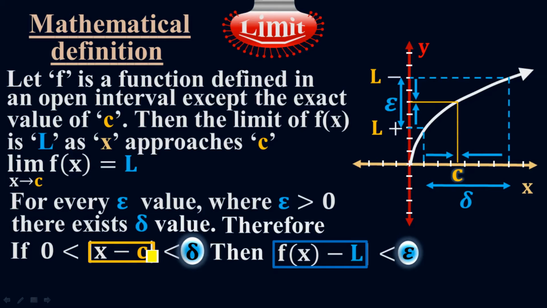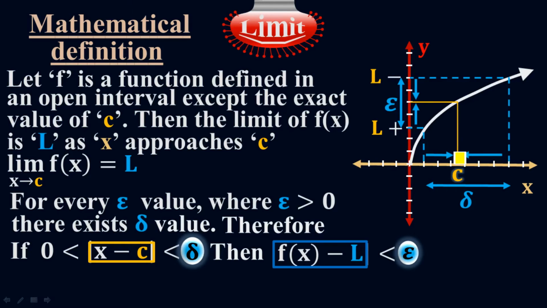Modulus x minus c. Here c is my exact value, and I want to approach c. I can approach this value from both sides, either from the left side or from the right side. Let's suppose I approach it from the left side, going all the way to the nearest point.